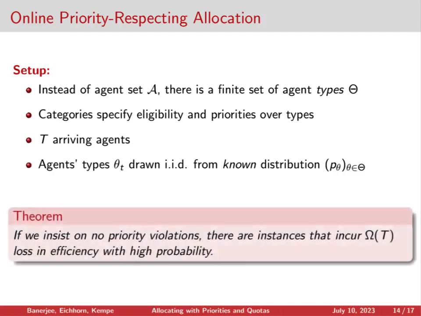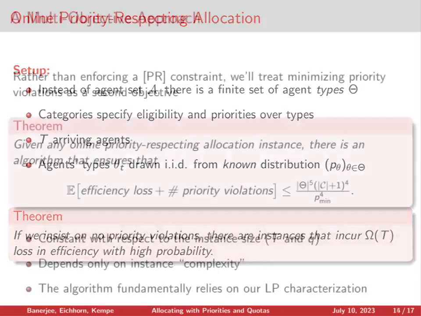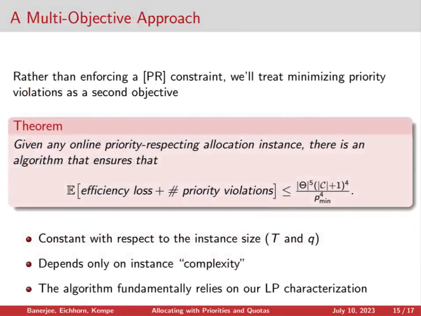And we can argue that if we insist on not having any priority violations, there are instances that require us to incur an omega T loss in the efficiency with high probability. We don't like this omega T. Ideally, we'd like the total loss that our algorithm experiences to be constant with respect to the size of the instance. Rather than enforcing respect for priorities as a hard constraint, we can treat it as a secondary objective in our optimization problem, trying to minimize the number of priority violations in the allocation that we calculate.